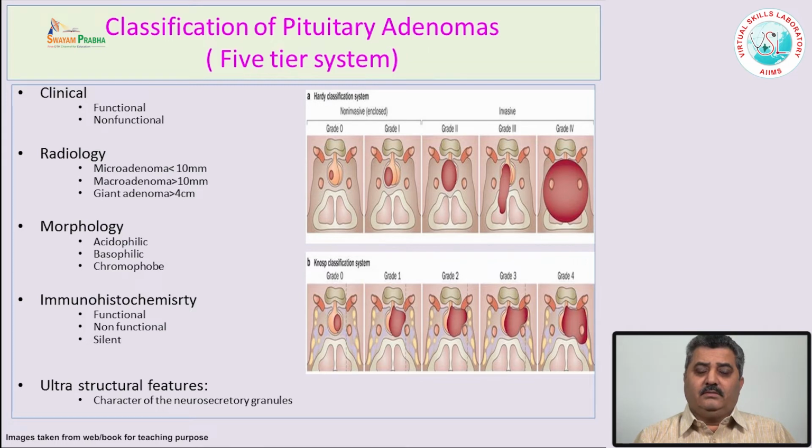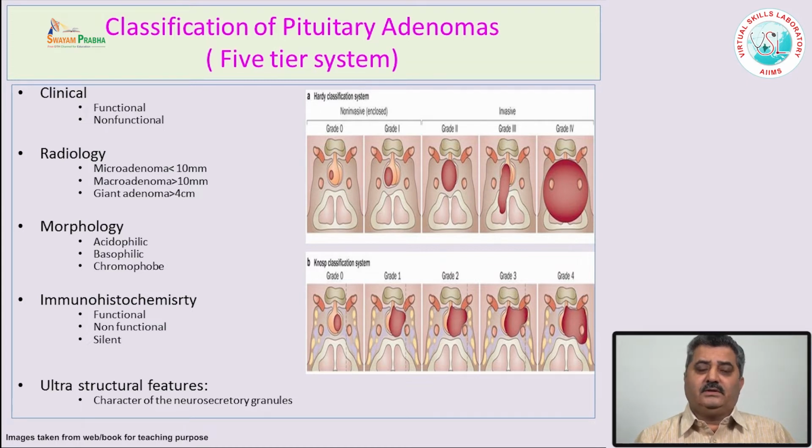Immunohistochemistry, we have antibodies against almost all the hormones, and one can do the immunostaining. In functional pituitary adenomas, these tumor cells are positive for these hormones. And any tumor which is positive for these antibodies on immunohistochemistry, but not causing any symptoms, that is, the hormones are not released in the circulation, they are known as silent pituitary adenomas.